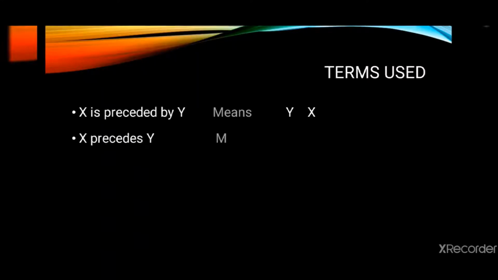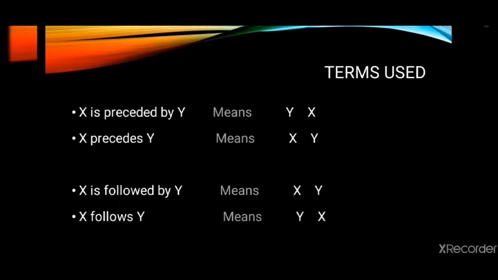If the question says x precedes y, it means x will come first and then y will come, as in x is preceding y. Now, if the question says x is followed by y, this means x will come first and y will be the second number. Y is following x. If it says x follows y, it means x is the number that is coming behind and y is the first number. X is following y. X follows y or x is following y means y will come first and then second number will be x.